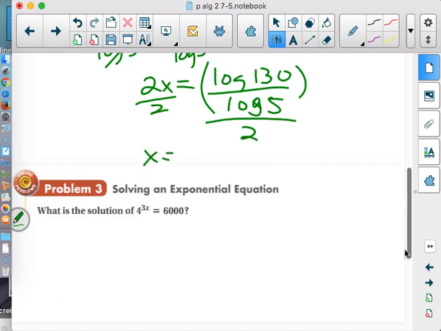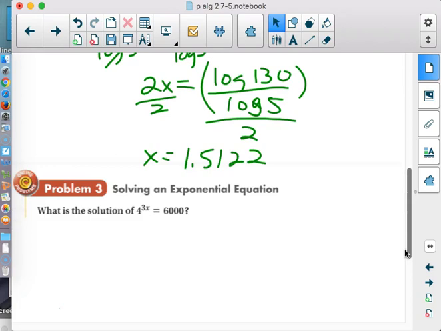And what does that come out to, everybody? 1.5122, etc., etc. So we have to get rid of that base. We do. We need access to the x, and the only way we can do that is by getting rid of the base.